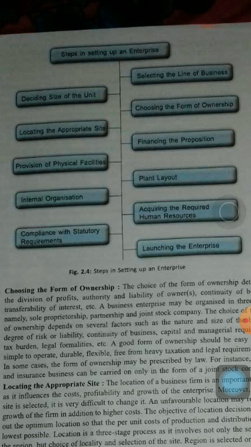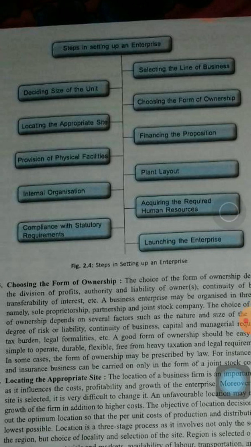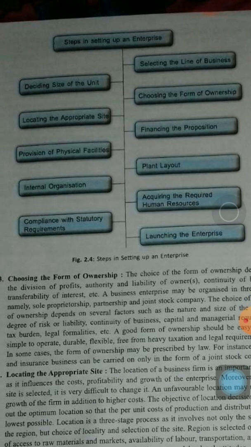the size of the unit is decided, like how much product is to be produced per day or per month or per year. So deciding that, it comes to the size of the plant. What will be the size of the plant? What will be the cost of what kind of size? And depending upon that, the plant size which is feasible and profitable according to the capital available will be selected.